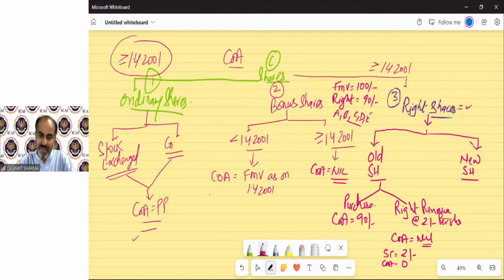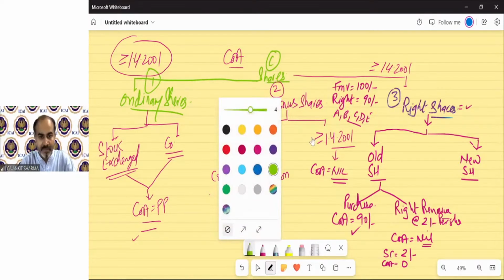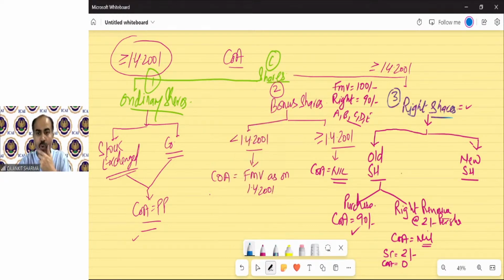So if he purchases, the cost of acquisition will be the purchase price, but if he did not purchase, then technically there will be no cost in his hand. So in case of the old shareholder, the cost might be 90 rupees if he purchased. If he did not purchase, the cost will be nil. So the full value, whatever he received on renouncing the right, will be his capital gain. 2 rupees will be his capital gain.